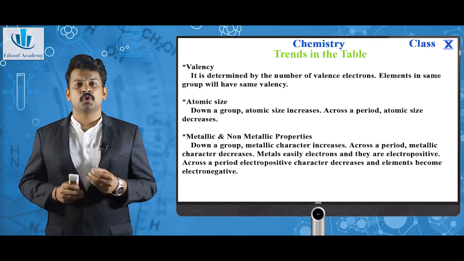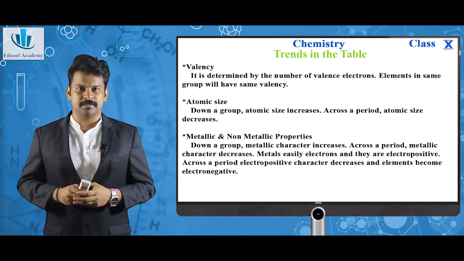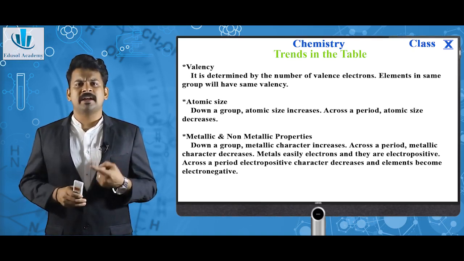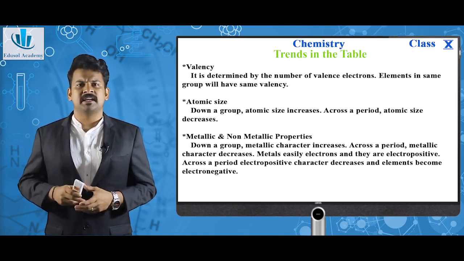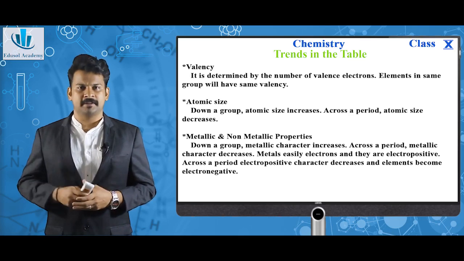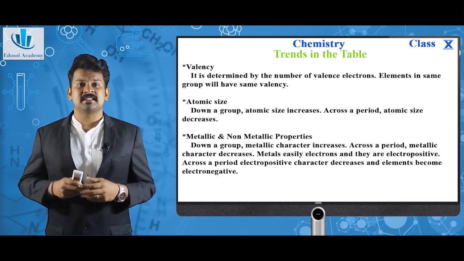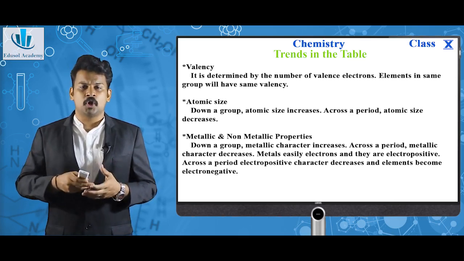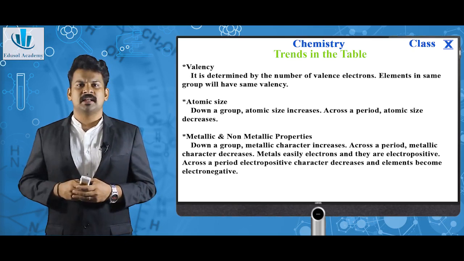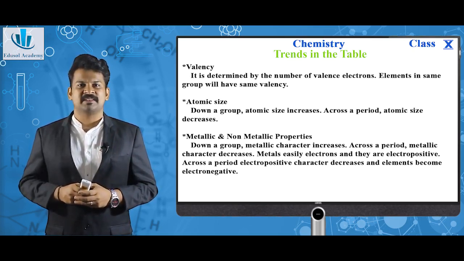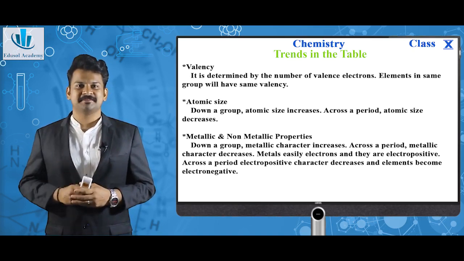Across a period, atomic size decreases. This is due to nuclear charge attraction. As you all know, one electron is added by increasing the atomic number by 1, which means an extra electron is being added. This increases the attraction between the total electrons and the nucleus, thereby shrinking the atomic size. So the atomic size decreases as we go across a period.